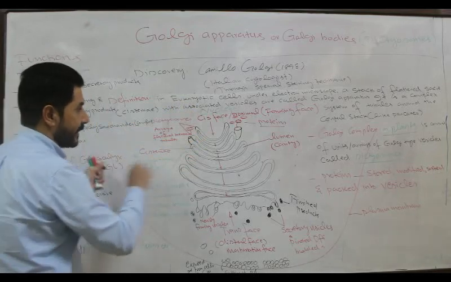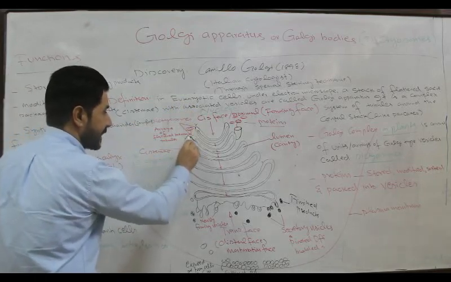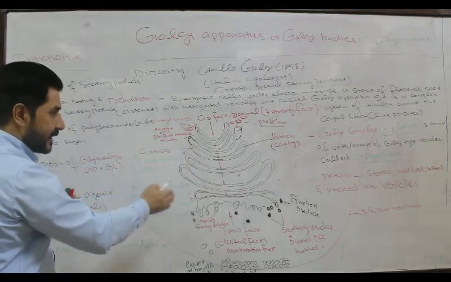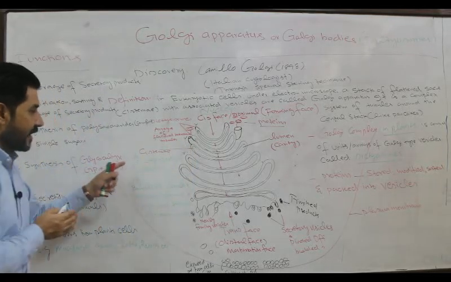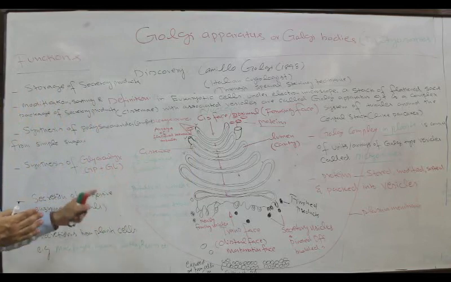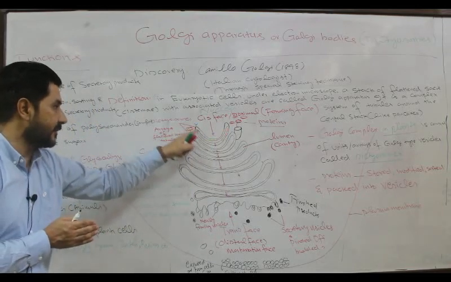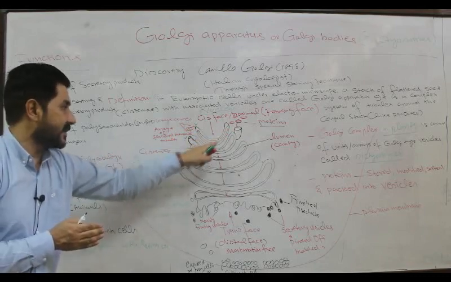This is one dictyosome, this is another dictyosome, and similarly these are the units of dictyosomes, and each dictyosome consists of a bundle of curved, flattened cisternae.